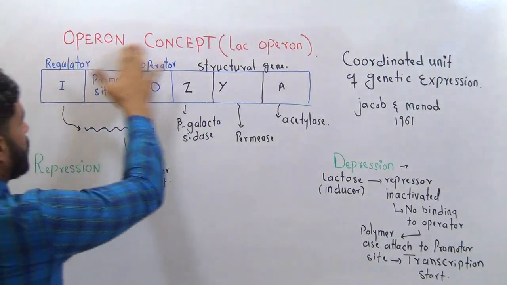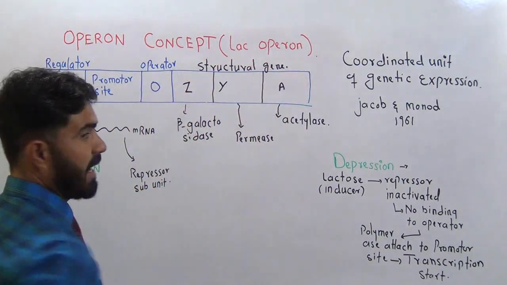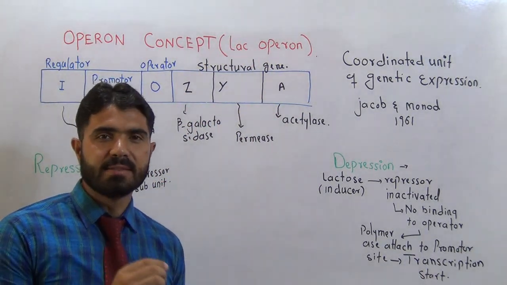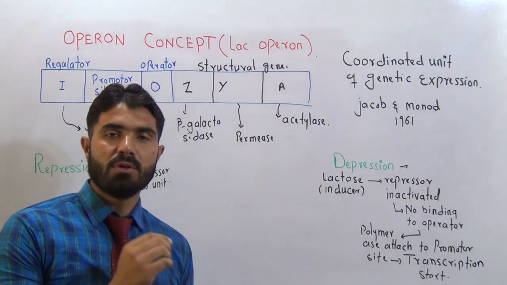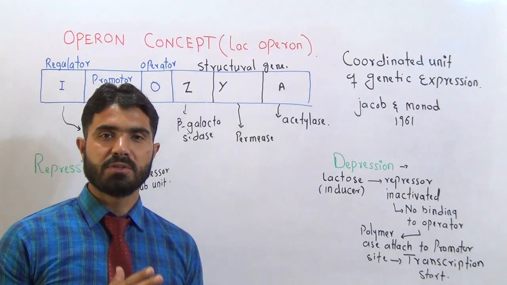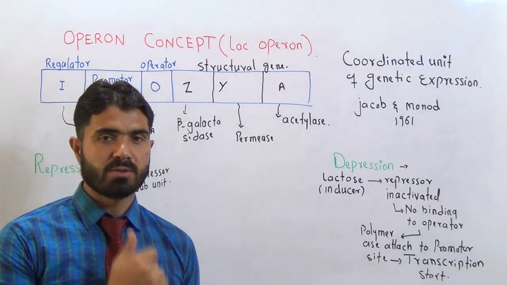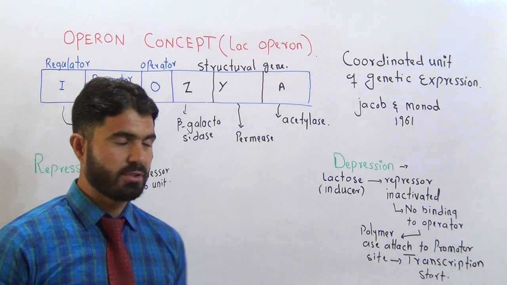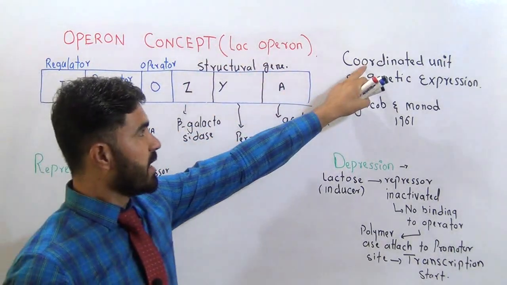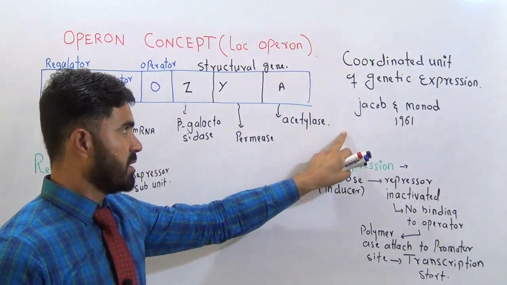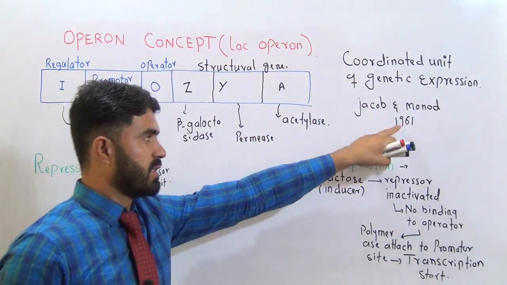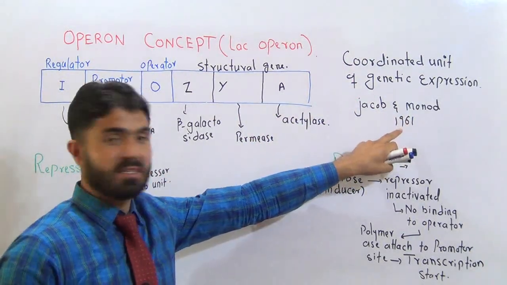The concept of operon, which is also called the lac operon, is actually related to the regulation of gene expression. And you know, we have started the chapter of regulation of gene expression. So this topic belongs to that chapter. What is an operon? The definition is mentioned here: a coordinated unit of genetic expression. And the two scientists, Jacob and Monod, discovered this topic first in 1961. This is 2020.